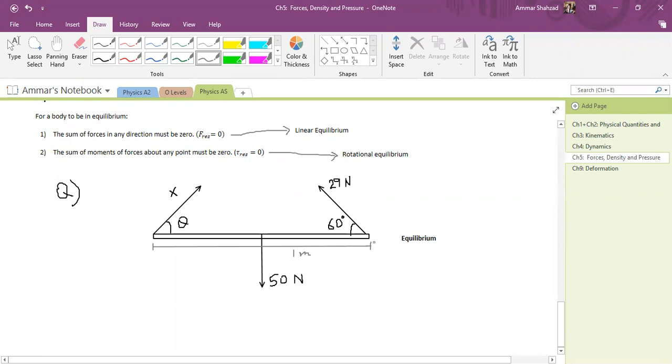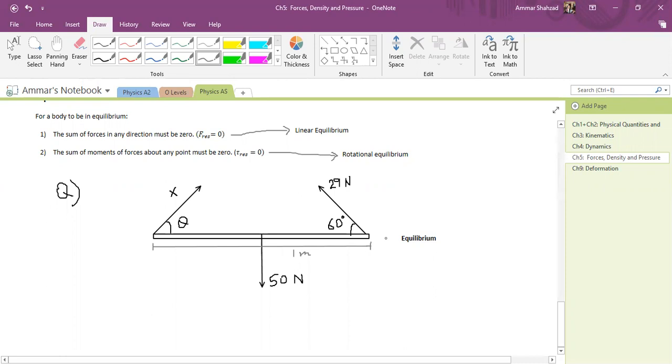What is point Q? Q is basically this point. So they want you to find the force x. How will you find force x? First thing I can do is use any of these points as my pivots.